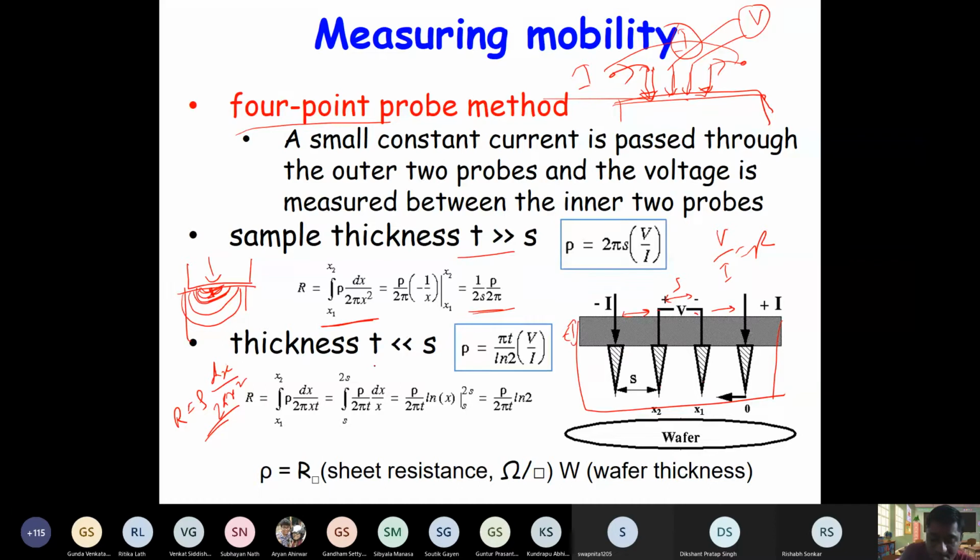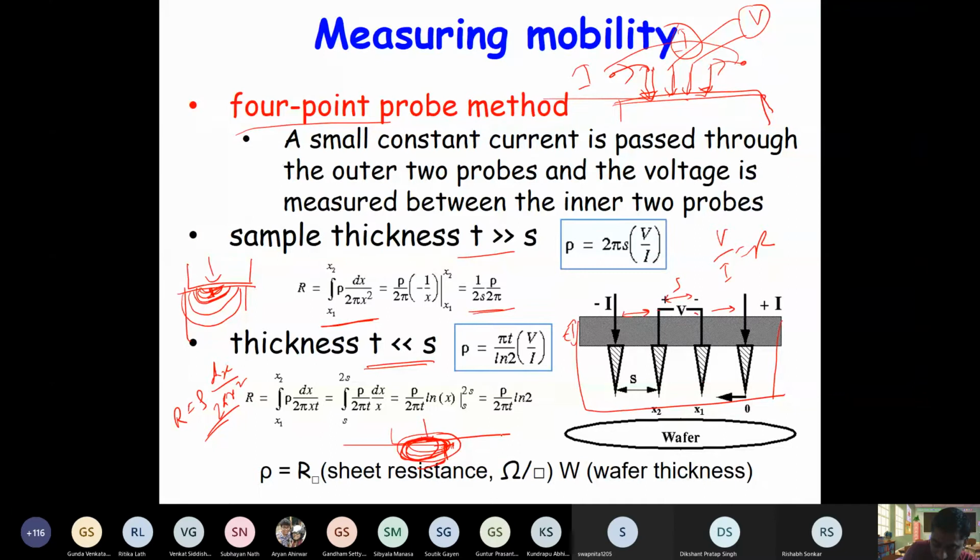Similarly, if the thickness is much less than the spacing, then what will happen? Then you can assume it to be something like this. You are probing here, and there are concentric circles extending like this. If you assume the distance to be x, at x distance this is dx. So if L becomes dx, then the cross section area will be the perimeter of the surface, which is 2 pi x times the thickness.